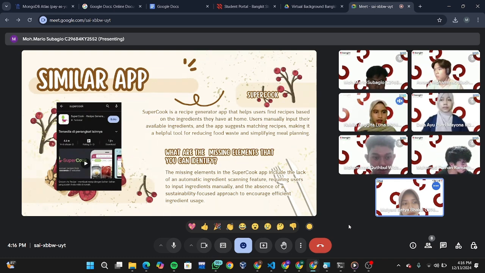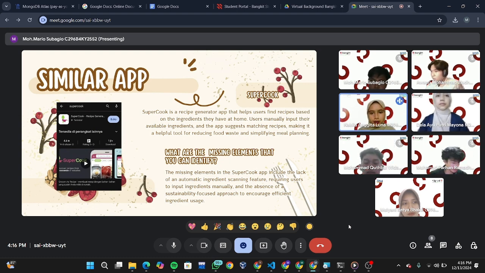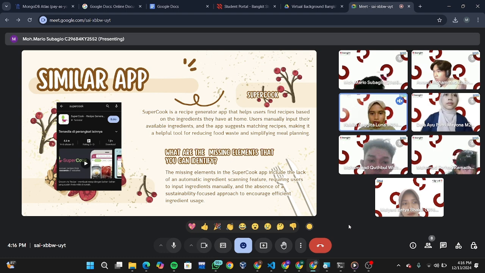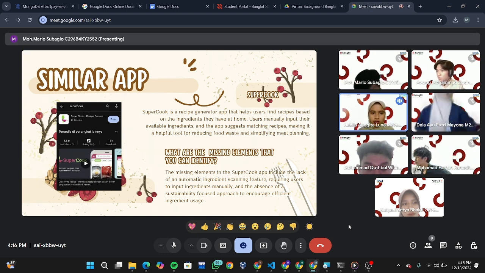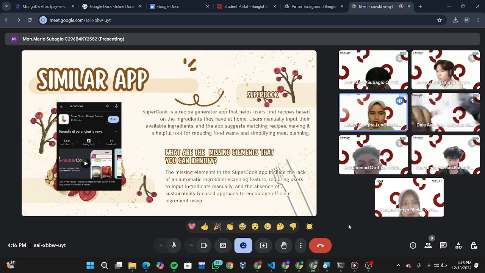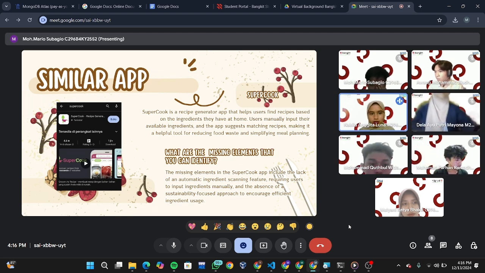And next, the similar apps. Supercook is a recipe generator app that helps users find recipes based on the ingredients they have at home. Users manually input their available ingredients, and the app suggests matching recipes, making it a helpful tool for reducing food waste and simplifying meal planning.